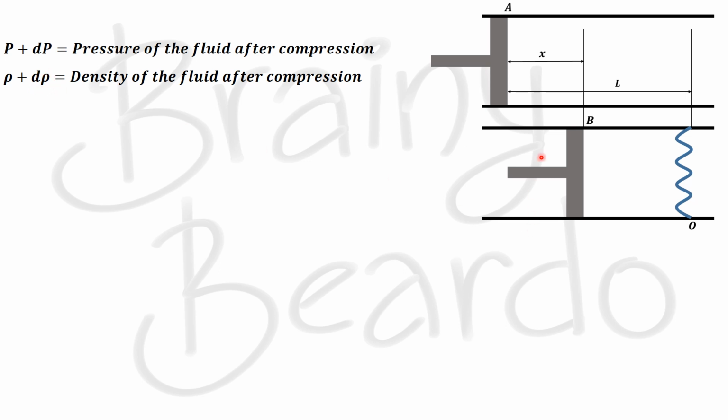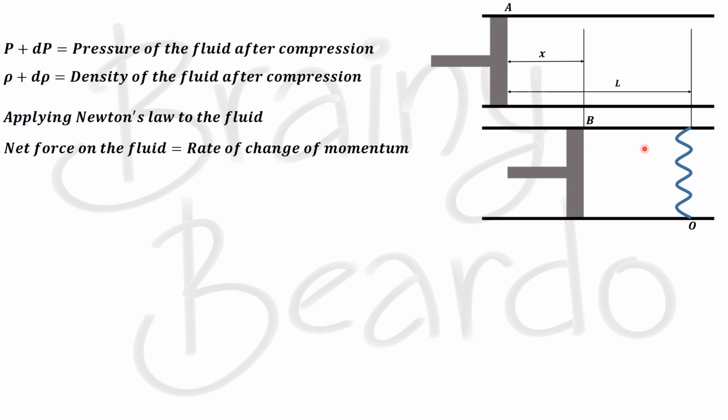Now, as you can see, when the piston moves from position A to position B, there is a force exerted by the piston onto the fluid, and the fluid also moves in the same direction as the piston with the same velocity. So we can apply Newton's law on the fluid, which says the net force acting on the fluid is equal to the rate of change of momentum.